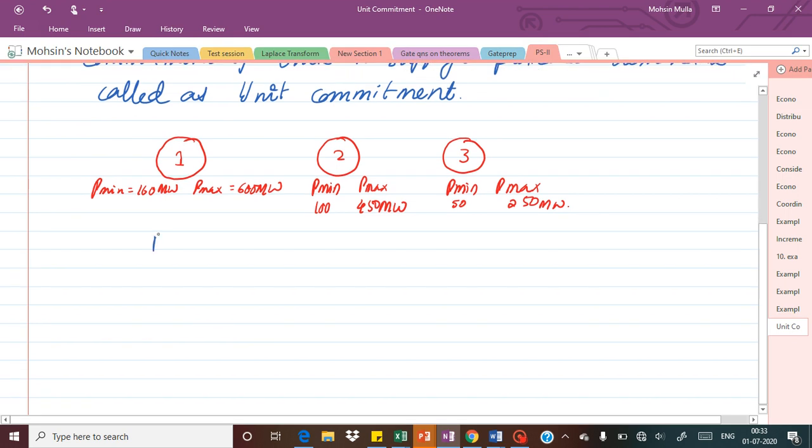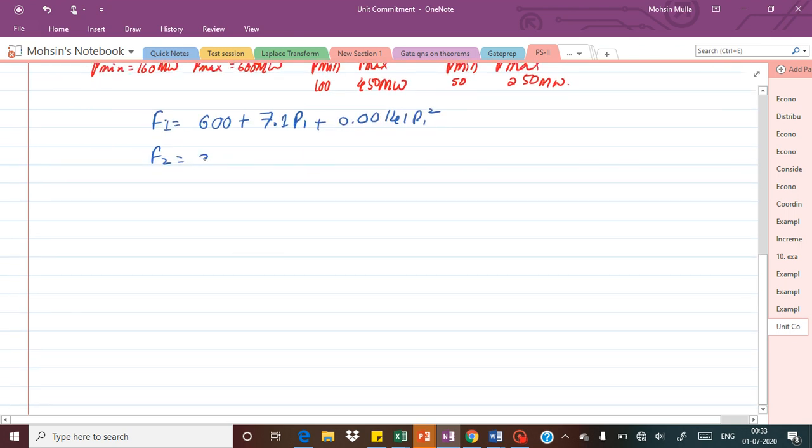Fuel cost equations: for unit 1, it is given by 600 plus 7.1 P1 plus 0.00141 P1 square. Similarly for unit 2, we have 350 plus 7.8 P2 plus 0.00195 P2 square.